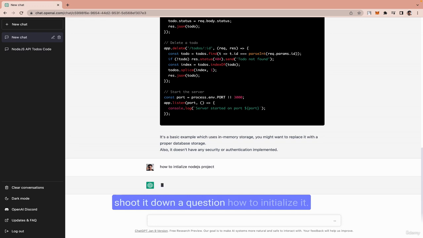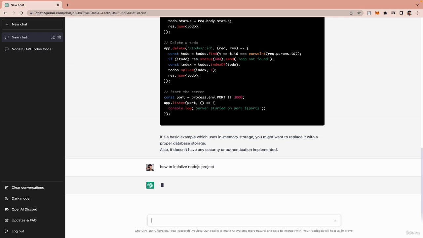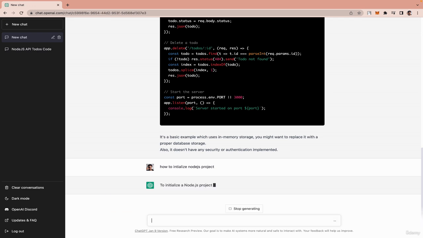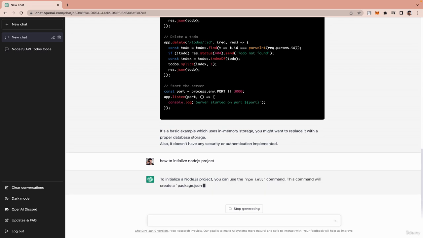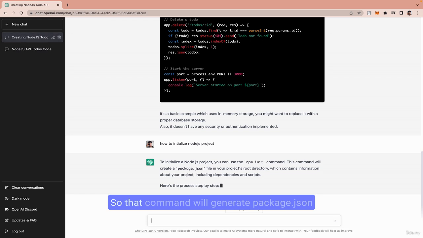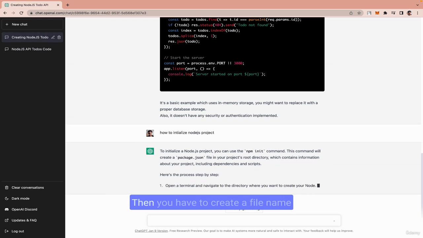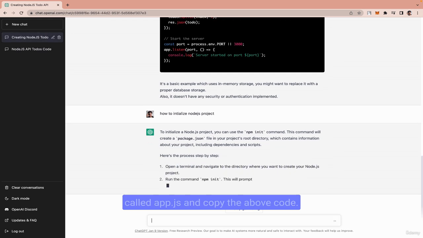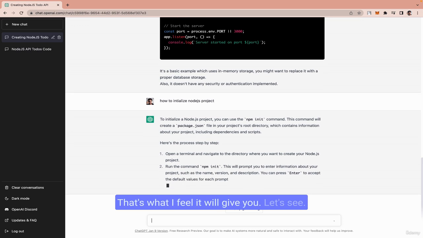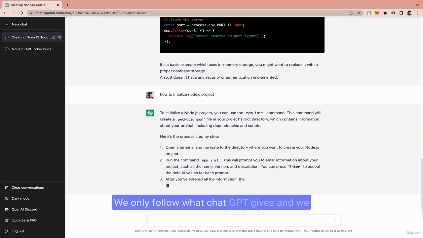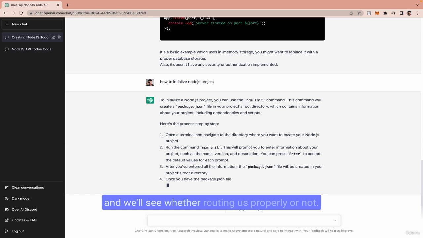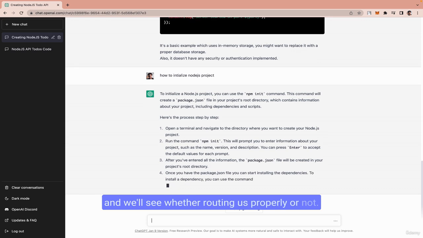I shot down a question, how to initialize it. Let's see. It's taking a little time today because of load, I feel. It's saying that you should do npm init, and that command will generate package.json. Then you have to create a file called app.js and copy the above code. That's what I feel it will give you. We only follow what ChatGPT gives, copy and paste the same stuff in VS Code, and see whether the routing works properly or not.